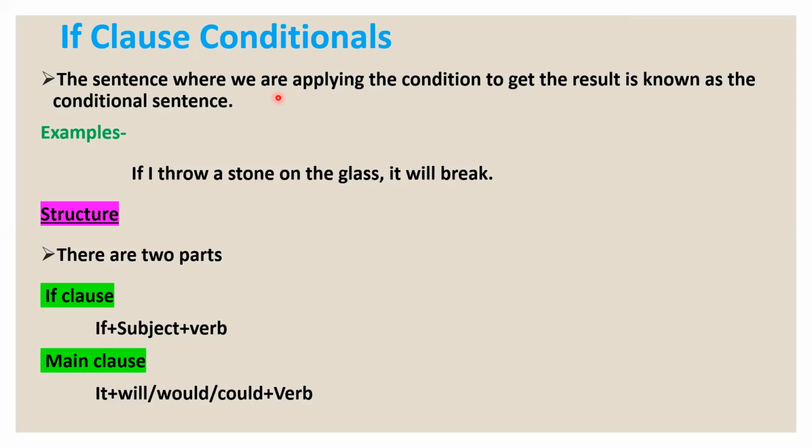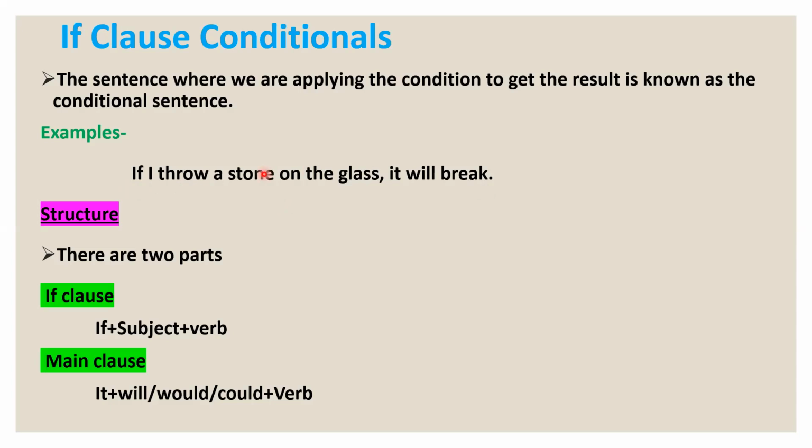If we are applying if, or whatever may be the condition, when, if, like that. Just for an example, if I throw a stone on the glass, it will break. If not, then it won't break. If I throw a stone, then it will break. If not, it will not break. That means if I throw, that is the condition I am applying. If I throw, then it will break. So it is called a conditional sentence.